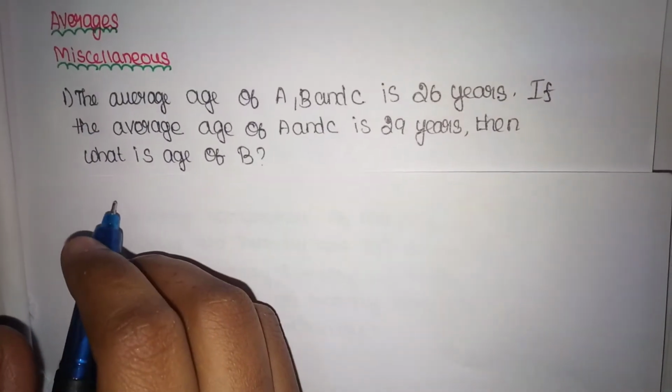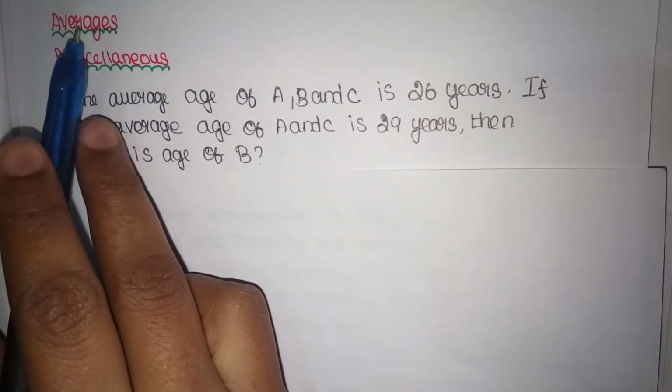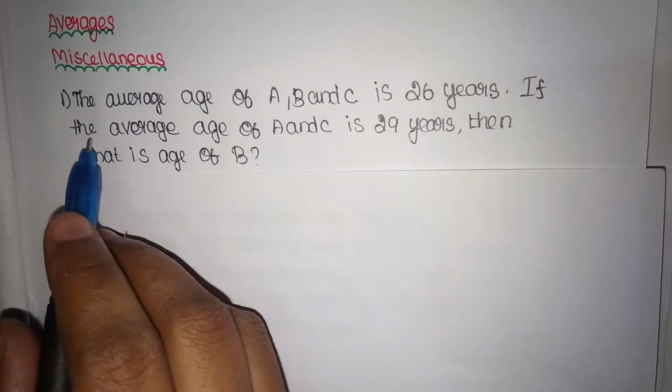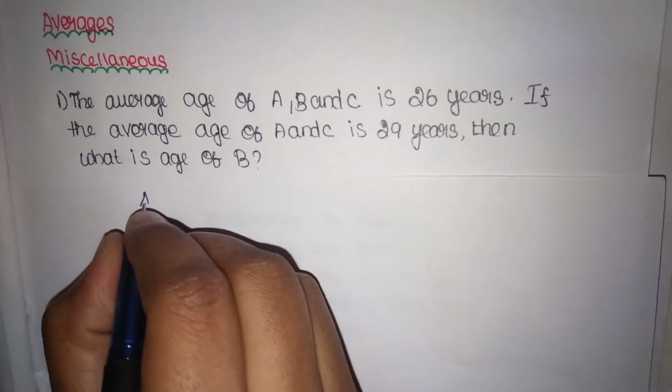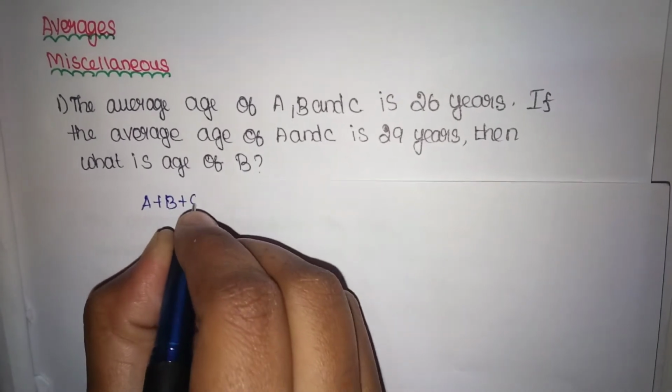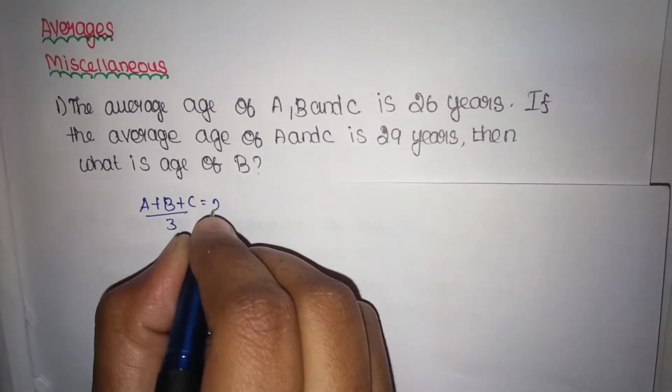Hi everyone, in this video we are going to learn about miscellaneous problems in average. Let us begin with the first problem. The average age of A, B, C is 26 years. So age of A plus age of B plus age of C divided by 3 will be equal to 26 years.